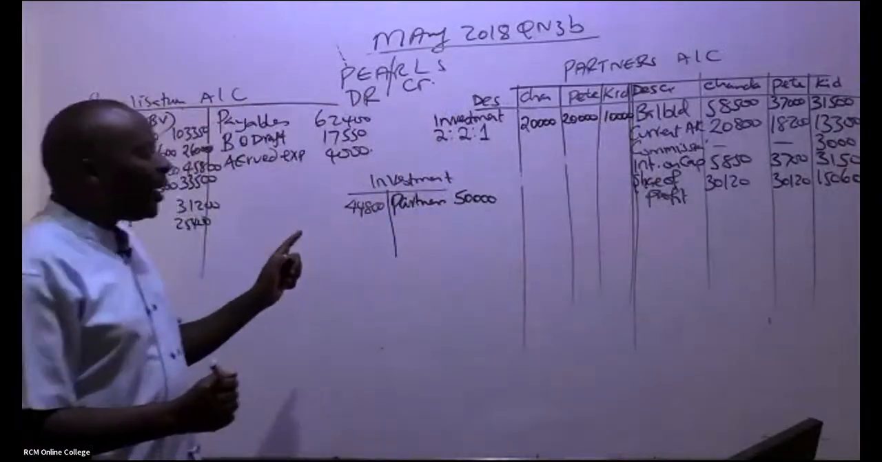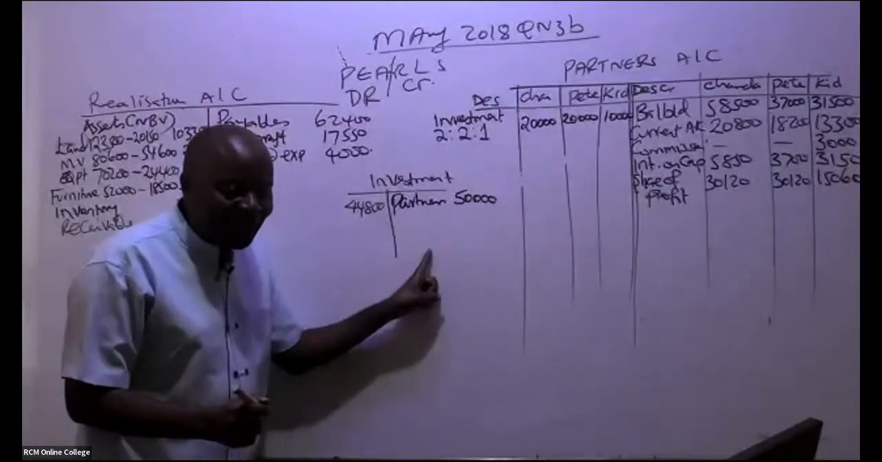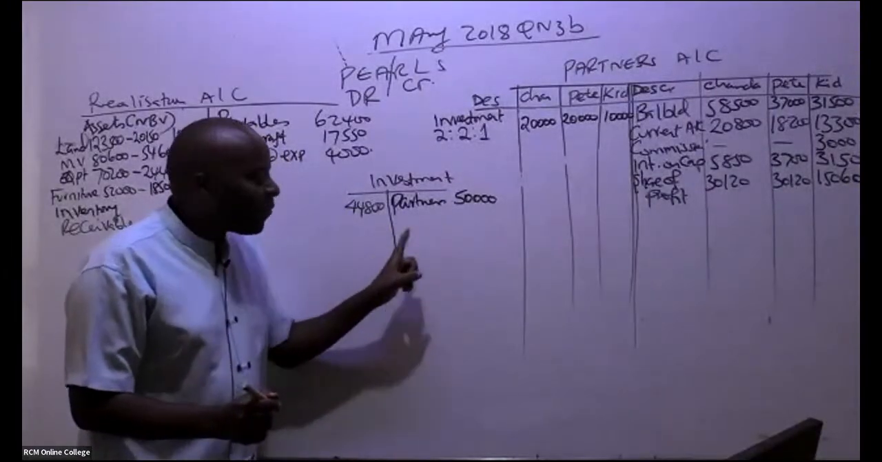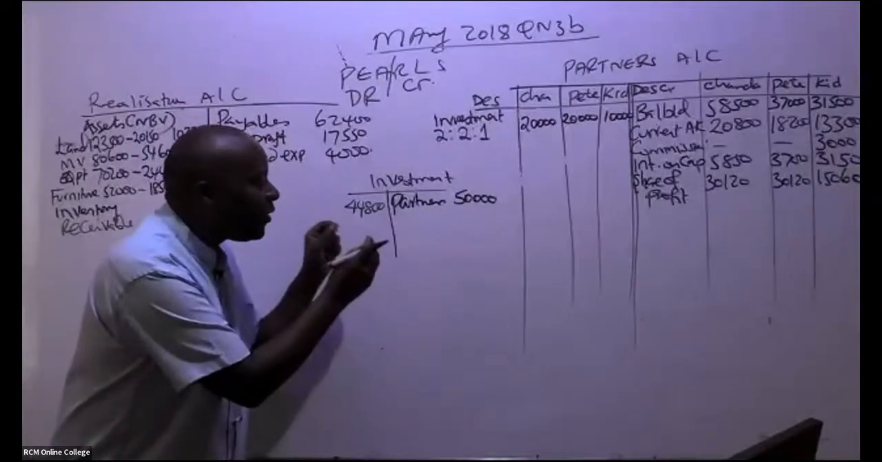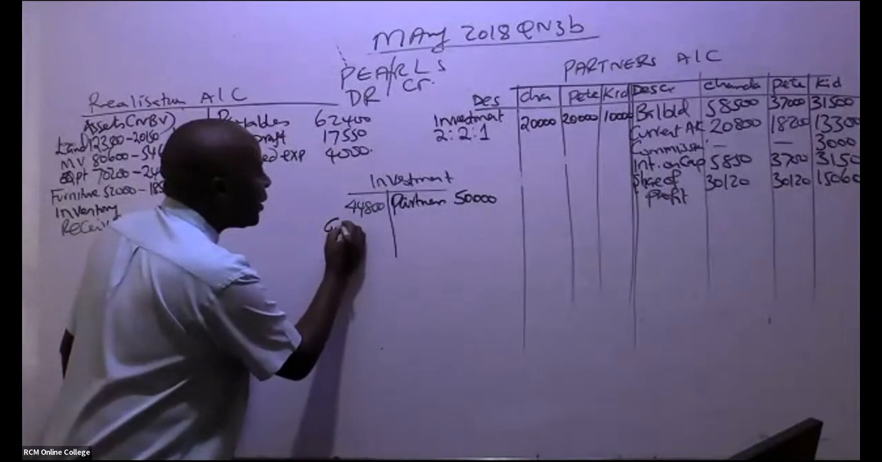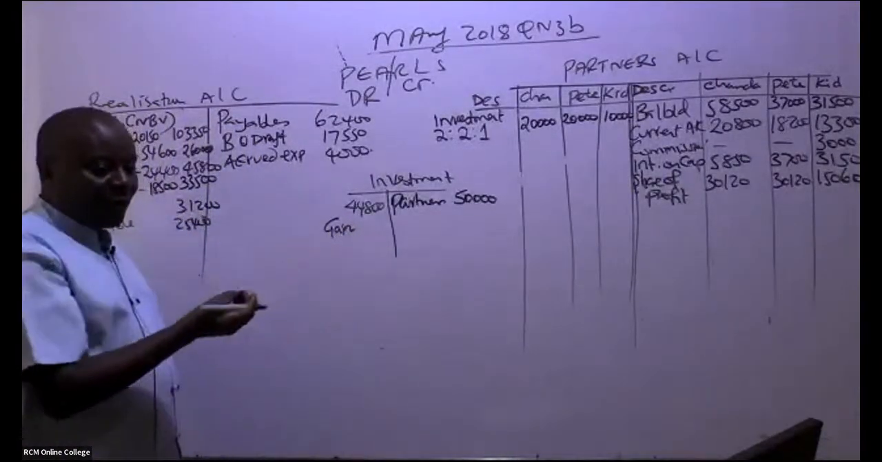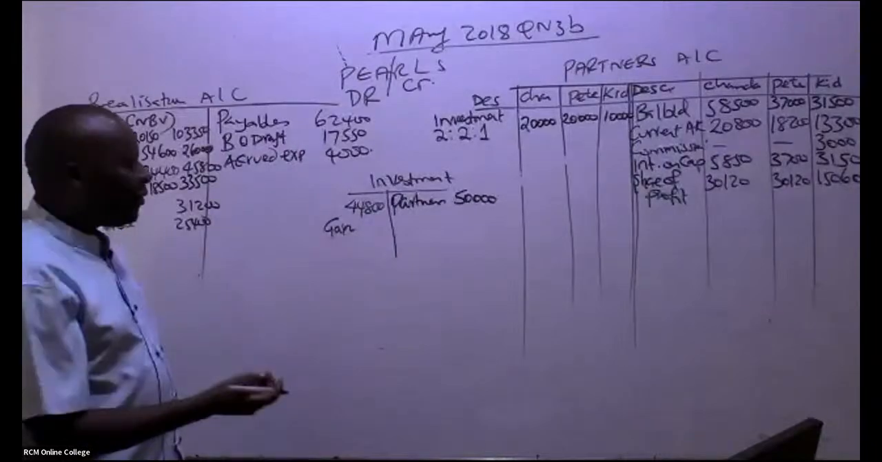But now remember, these partners made a profit in the process. There was a gain on this investment. So this gain, you come and mention here the gain. What is the balancing figure? The gain on the investment.